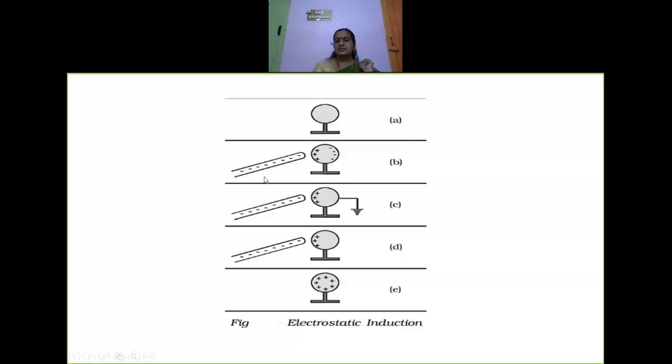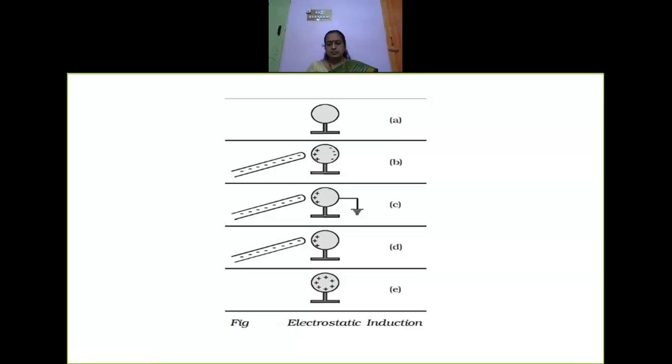All the negatively charged electrons get repelled and they move to the farther end of the sphere. This is the farther end, this is the near end with respect to the rod. So all the negative charges, which are nothing but electrons, start repelling away from the rod and start moving to the farther end. So all the electrons are accumulated in the farther end of the sphere, right?